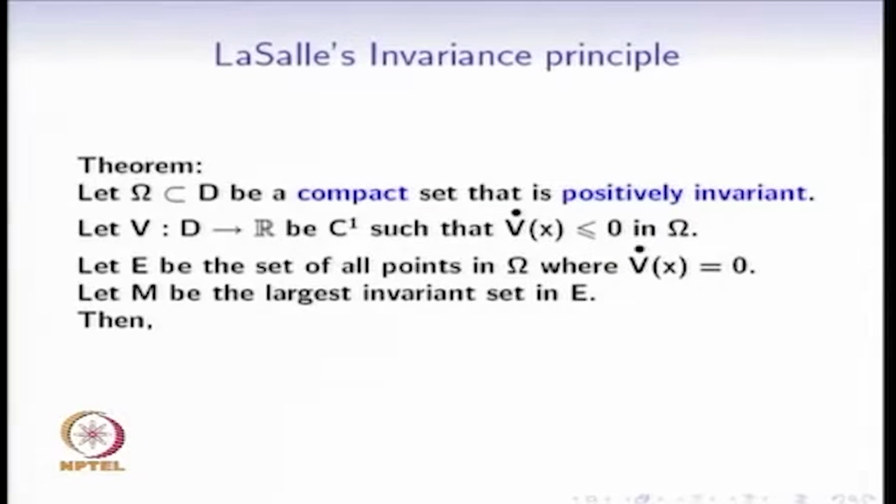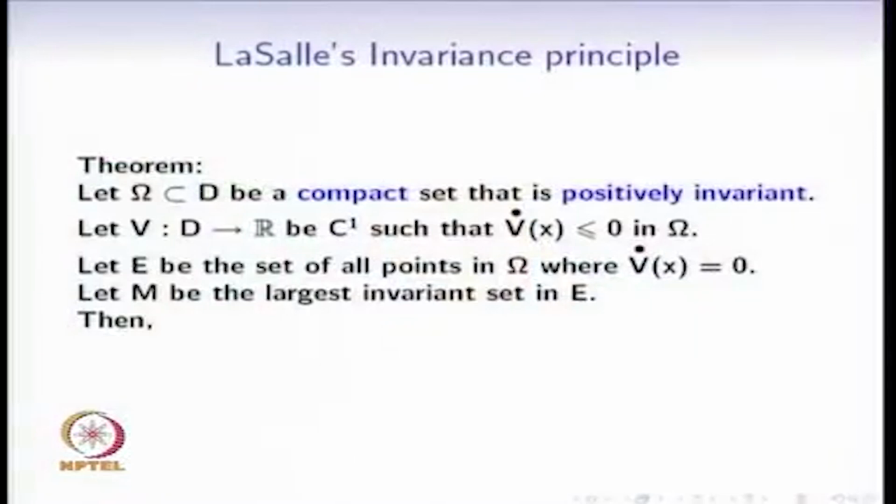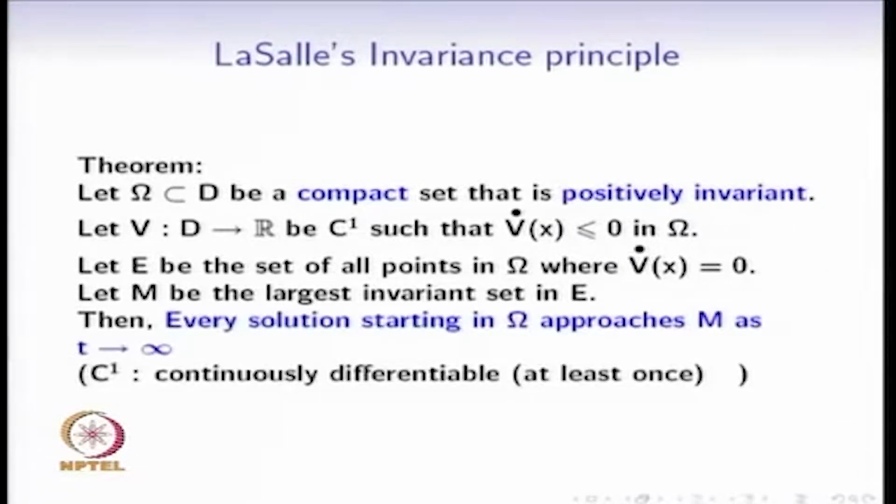For this V, we will now find a set E such that V dot equal to 0 on this set E, and let M be the largest invariant set in E. Largest invariant set in E means it is invariant under the dynamics of this dynamical system, it is contained in E, and it is the largest such set. In other words, any other subset of E that satisfies these properties is also contained in M. If these conditions are satisfied, then every solution starting in omega approaches this set M as t tends to infinity.